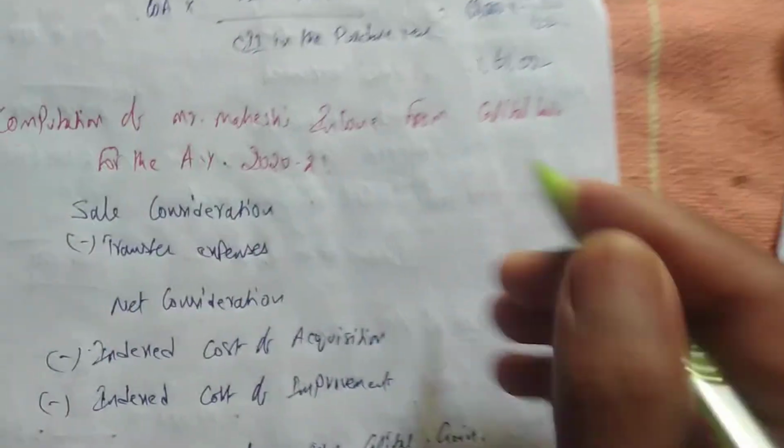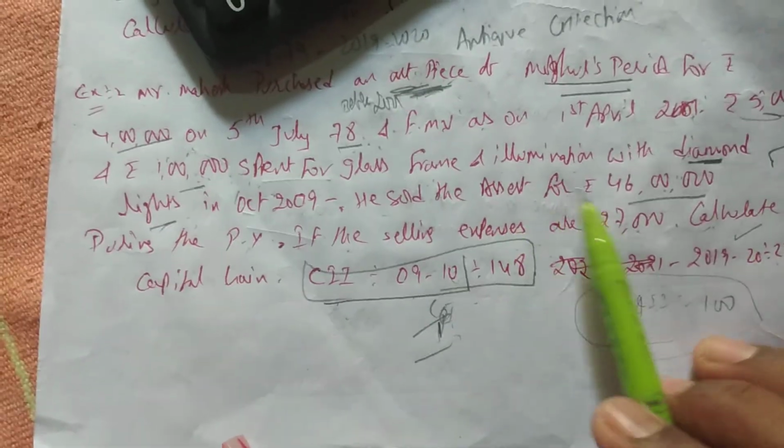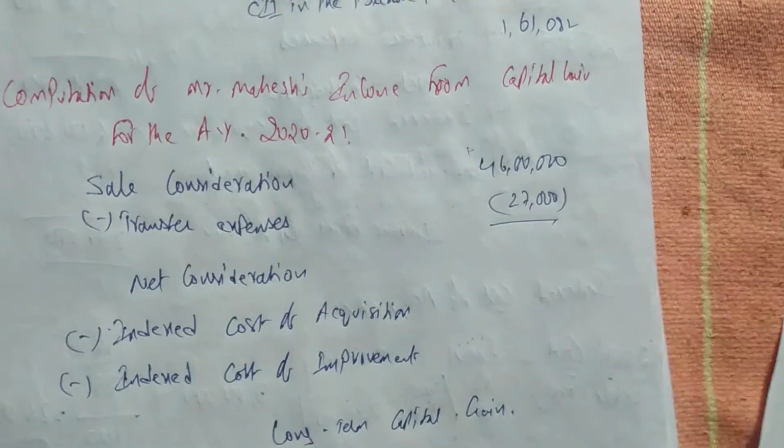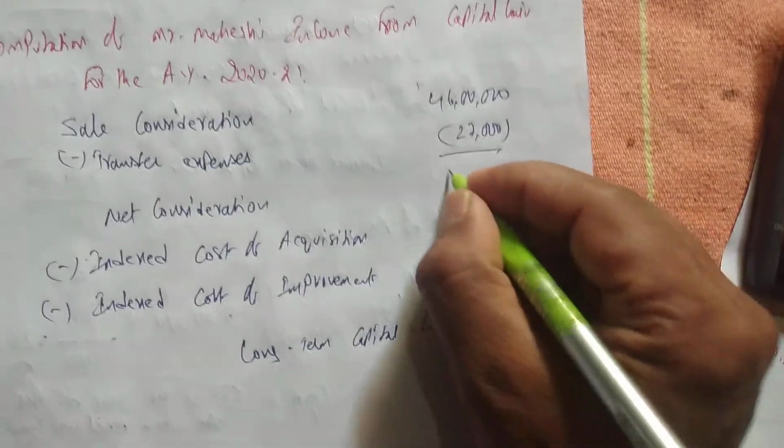Sale consideration we can directly write: 46 lakh. Transfer expenses is also there. Directly we can write 27,000. So deducting 27,000 from 46 lakhs, we get 45 lakhs 73,000.